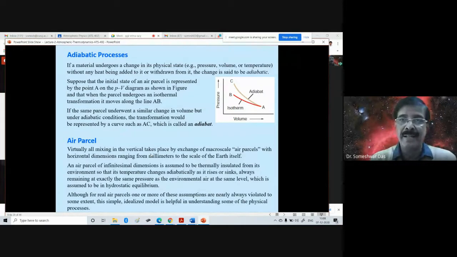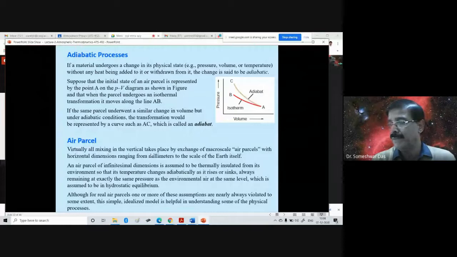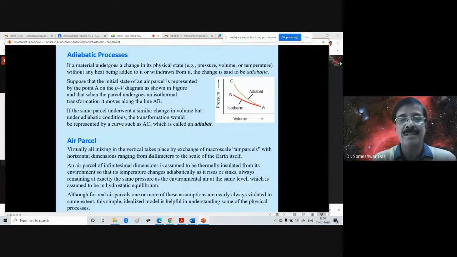Then the entire air mass above this campus can be thought of as an air parcel. Or if the air parcel is even bigger, it can be several kilometers in size. As we said already, it can range from millimeters to the size of the earth itself. That means an air parcel can be as big as a town or a city.